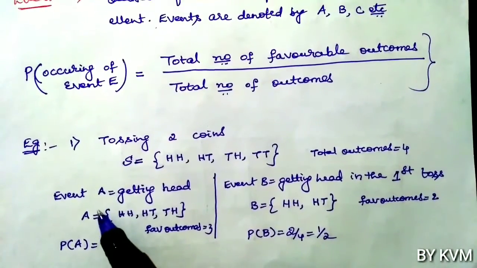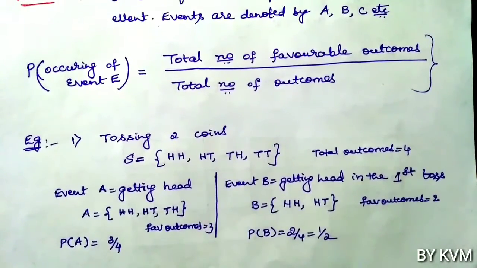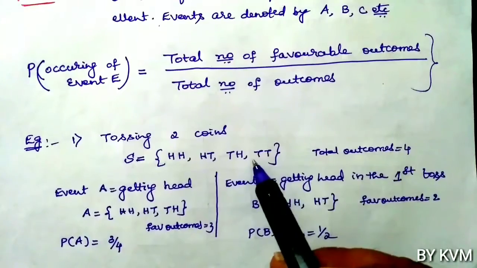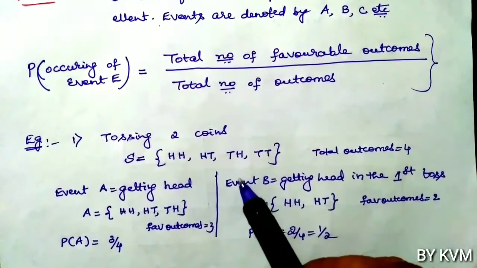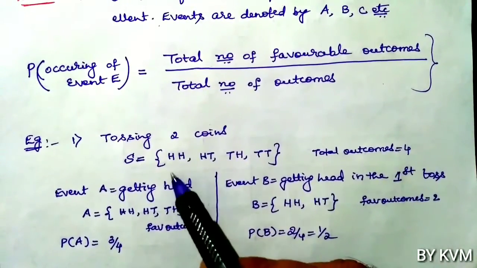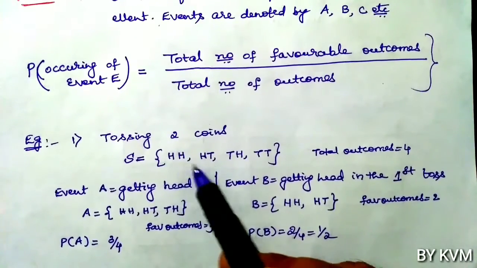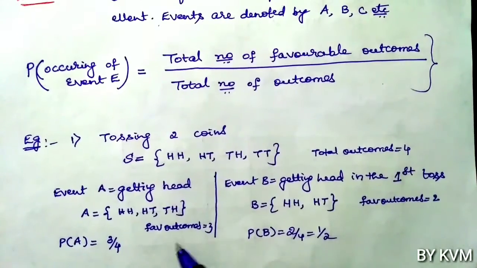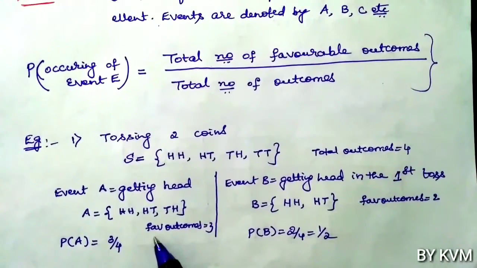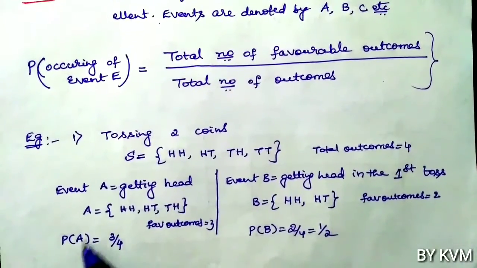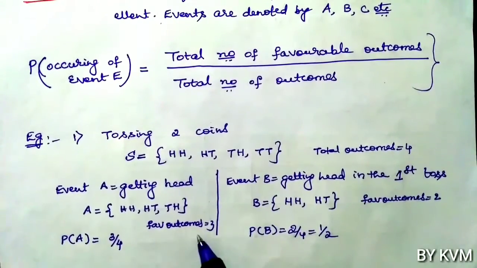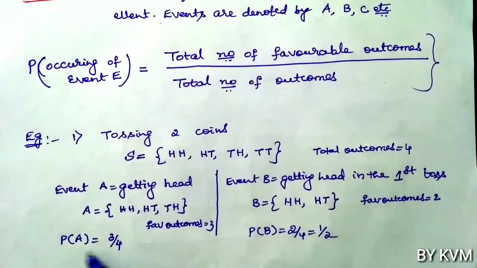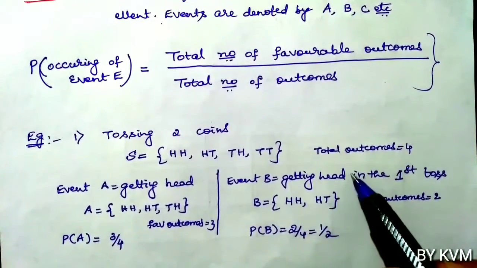Now let us take event A. Event A is getting head. Out of these 4 outcomes, what are the favorable outcomes here? Getting head. So that is head and head, head and tail, then tail and head. HH, HT, TH. So total outcomes are 4, favorable outcomes are 3. Probability of A is favorable outcomes divided by total number of outcomes. So probability of A is 3 by 4.